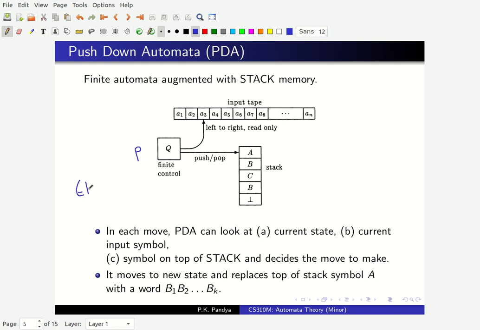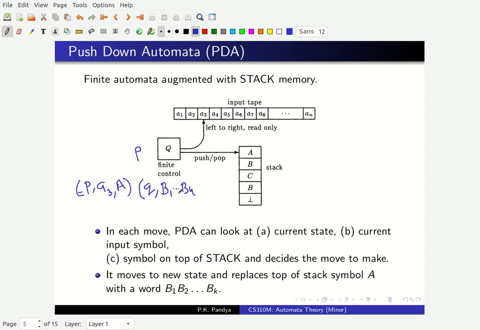If my automaton is in state P, and if I am reading currently an input symbol called A3, and if at the top of the stack is a symbol A, which is what happens in this case, then I change my state to Q. So I change P to Q, and I replace this symbol A on the stack by a sequence of stack symbols B1 to BK, right?